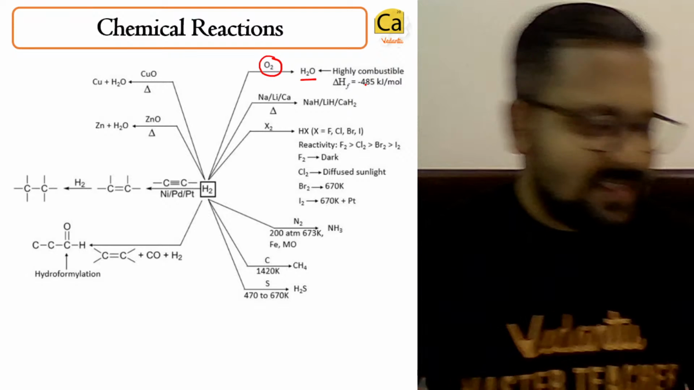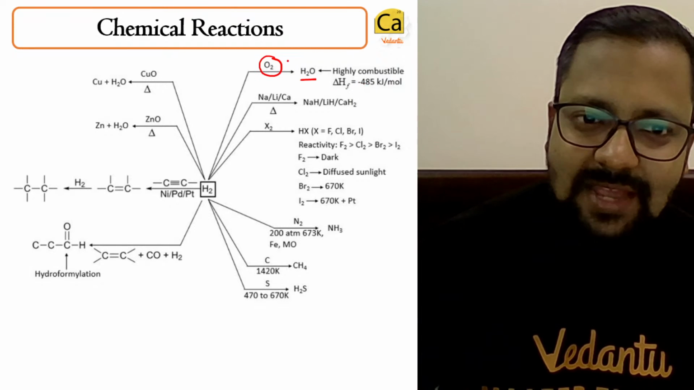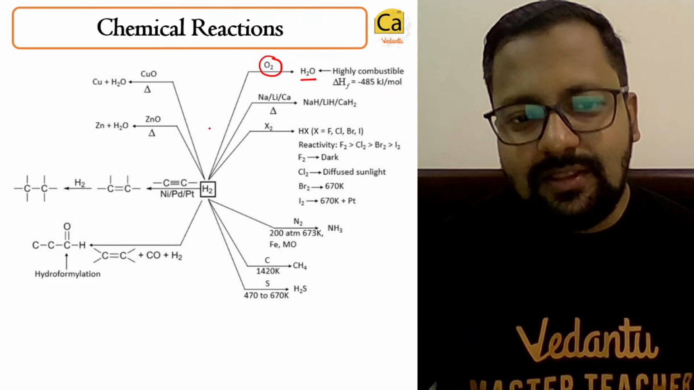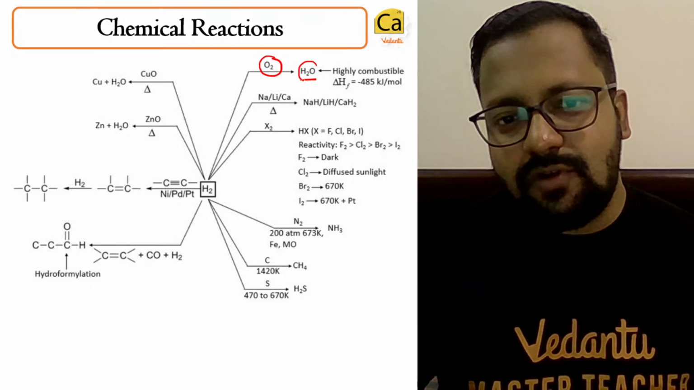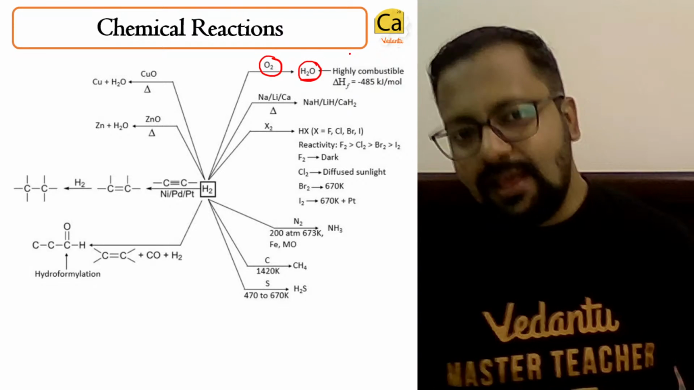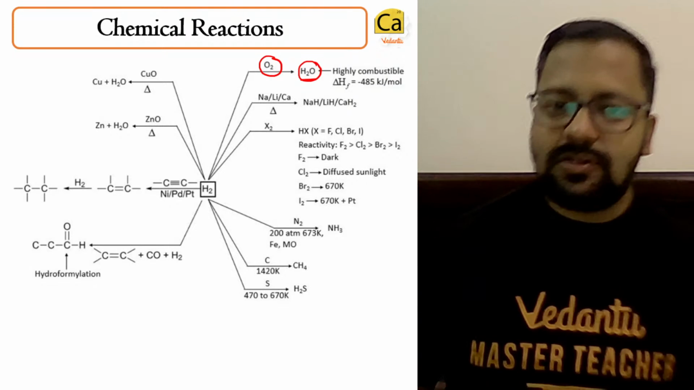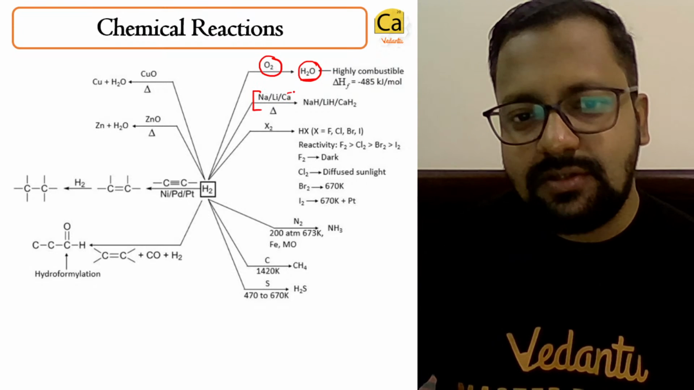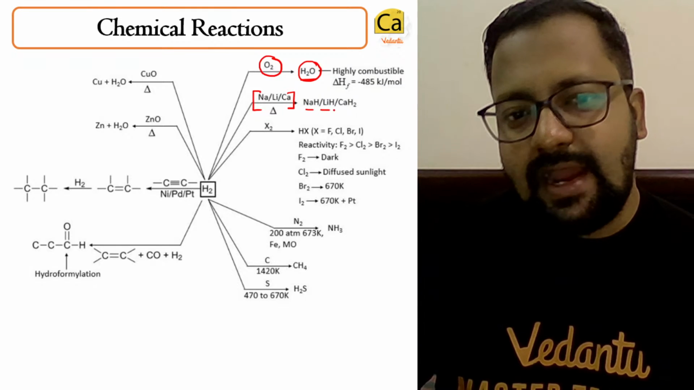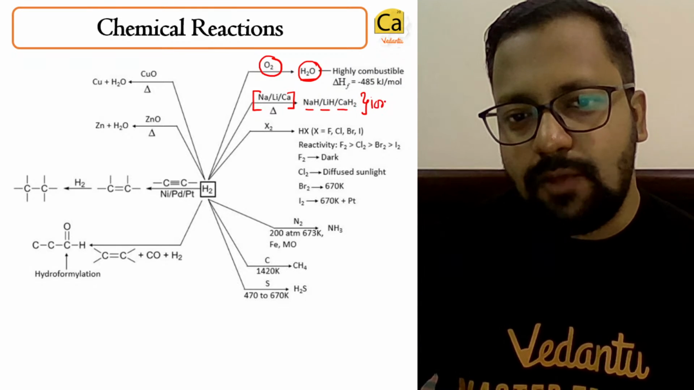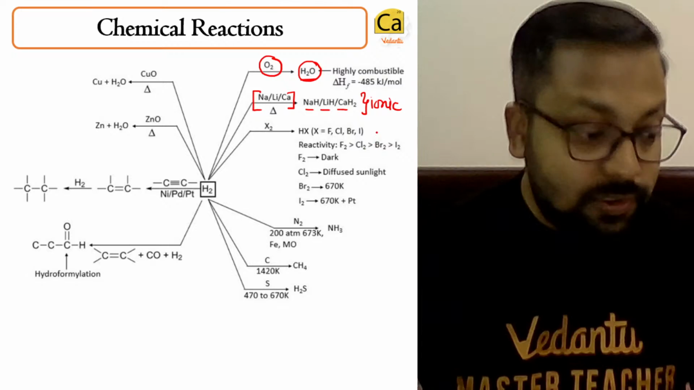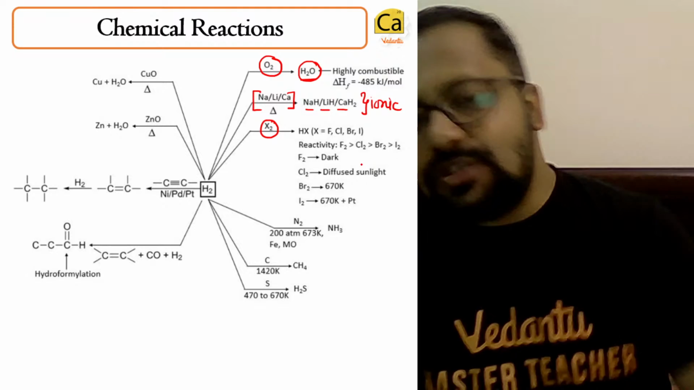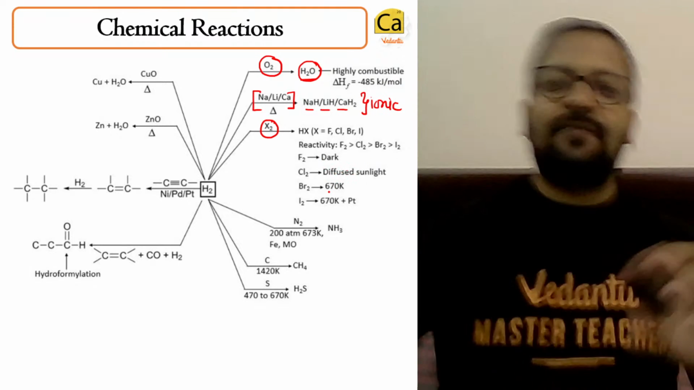This process is highly exothermic. This process will liberate a lot of heat, and this process is responsible for generation of water, which is required for the sustenance of life on this planet. Hydrogen will react with metals to give hydrides. These are ionic hydrides. Hydrogen will react with halogens, and halogens will react with hydrogen with different reactivity.